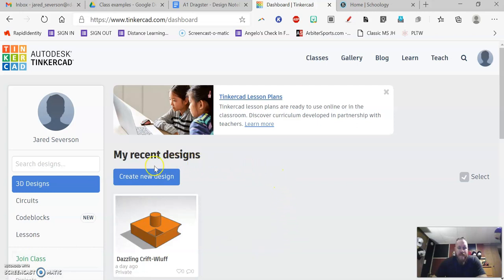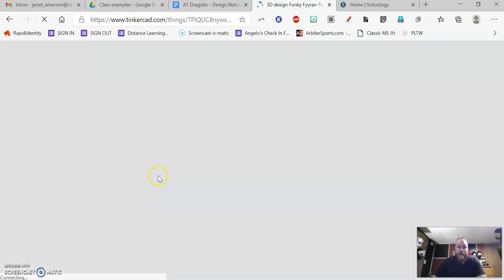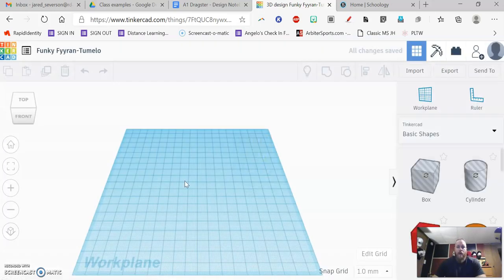We are going to start today by creating a new design. So right here in the middle, you see this blue button that says create a new design. You are going to click on that. When you click on that, it's going to open up a blank page, a blank canvas. And there's going to be a couple of things that we want to do before we start actually making our car.